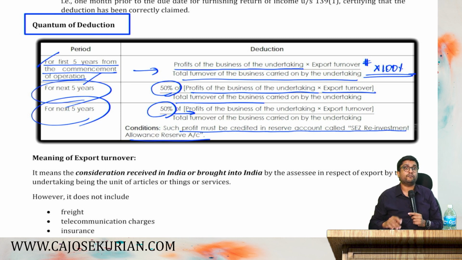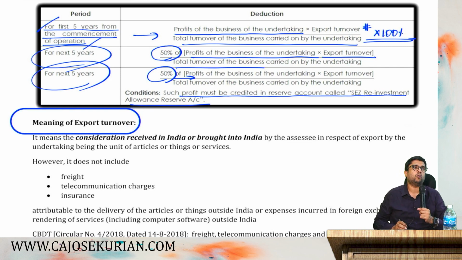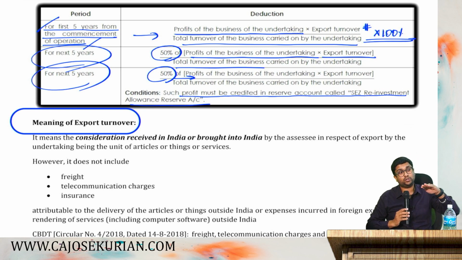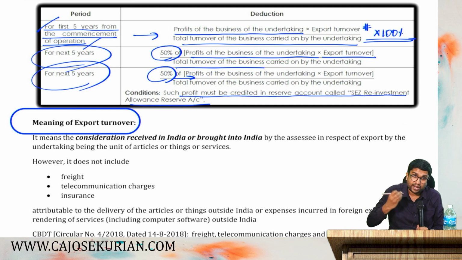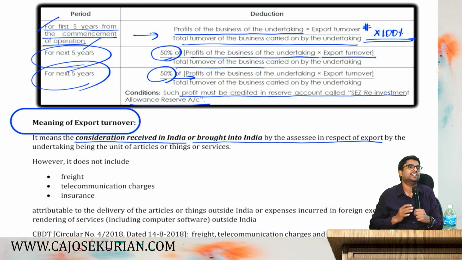Now friends, before we close our explanation, there is one thing. What do you mean by export turnover? Now friends, listen. In common layman's language, export turnover simply means whatever you sold outside India or whatever services that you provided outside India is said to be the export turnover. But 10AA, it is different. Departments say, if you are providing something outside India, then the consideration should be received in India or it should be brought into India.